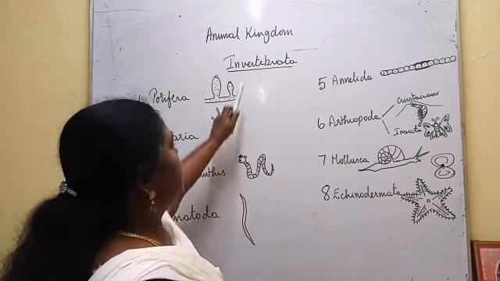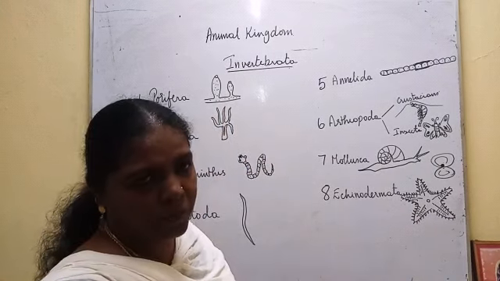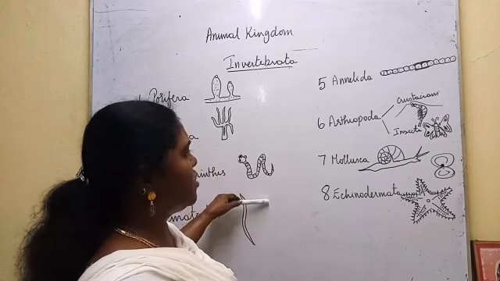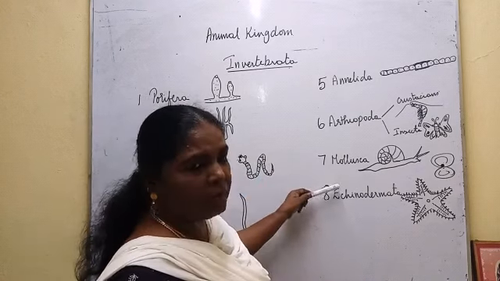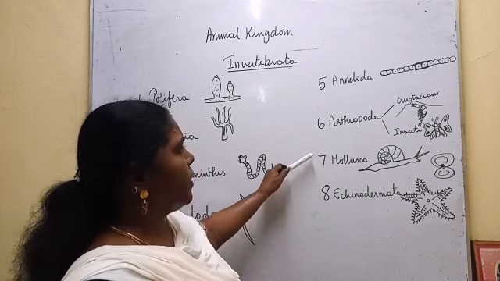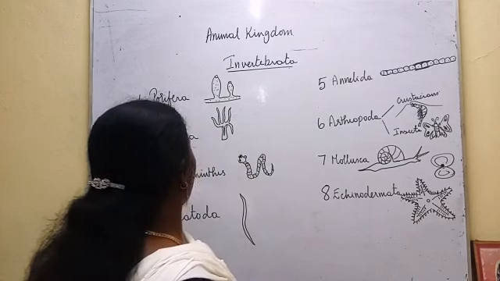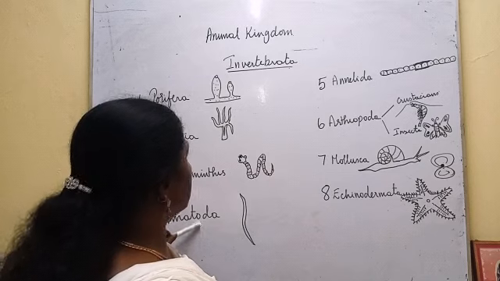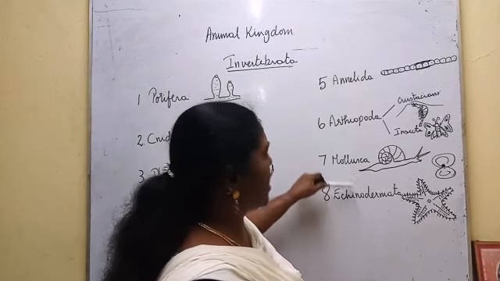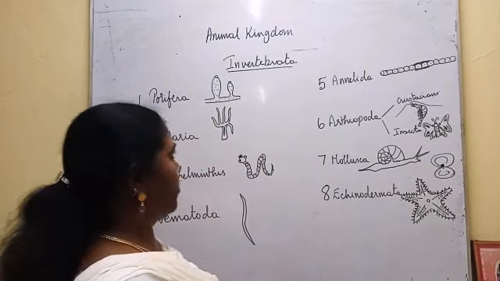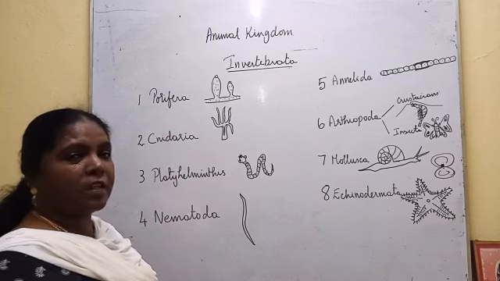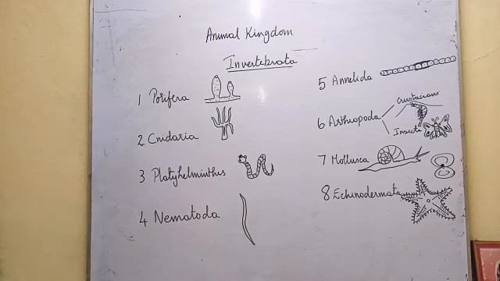All these are invertebrates. They do not have backbones. But on the basis of the body cavity and the body covering, they are kept in different phyla like Porifera, Cnidaria, Platyhelminthes, Nematoda, Annelida, Arthropoda, Mollusca and Echinodermata. Okay. So next we are going to see vertebrates.